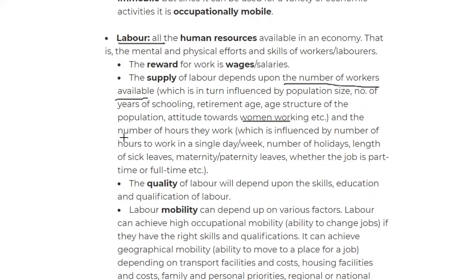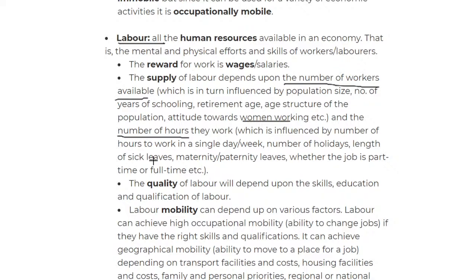The next factor is the number of hours they work. In some countries they work for 12 hours, some 6 hours, some 8, some 9. So the longer they work, the more the labor. Next up is whether you're doing part-time or full-time. If I'm doing part-time, there will be less labor.